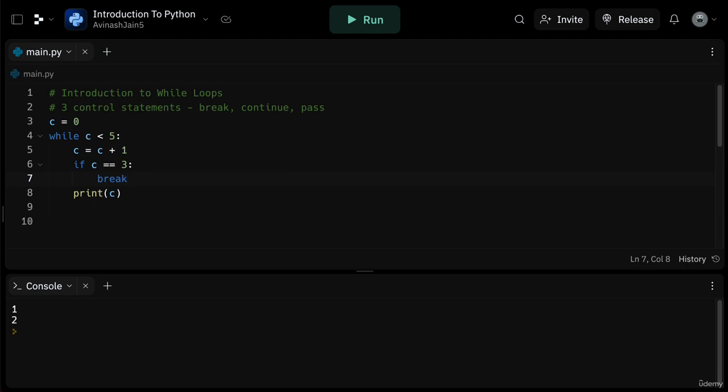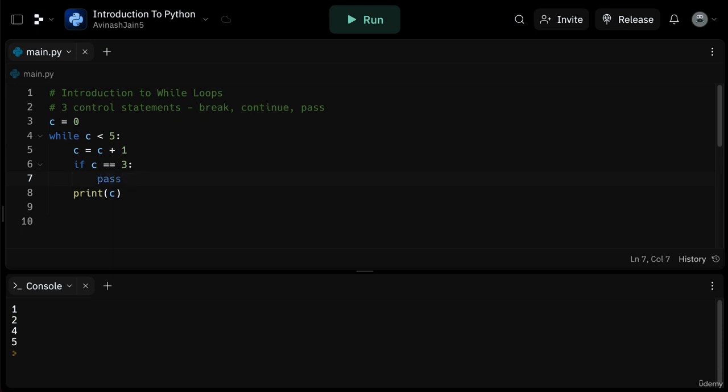Next up, we have the continue statement. The continue statement lets the loop keep running, but it skips the rest of the current iteration and moves on to the next iteration of the loop. Again, we can see this with our example. If c is equal to 3, continue. What that does is when the value of c is equal to 3, the print statement afterwards gets skipped. And we can see in our console, the values that get printed out are 1, 2, 4, and 5. So what continue does is skip everything after in that current loop iteration and go back to the beginning.